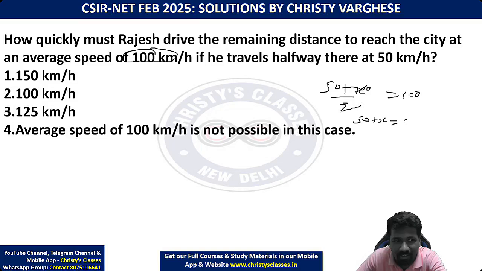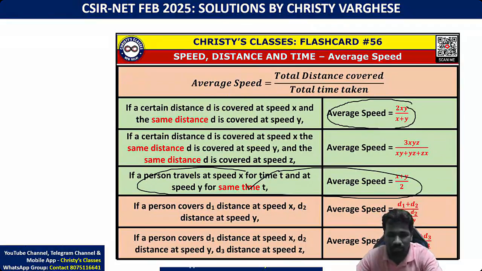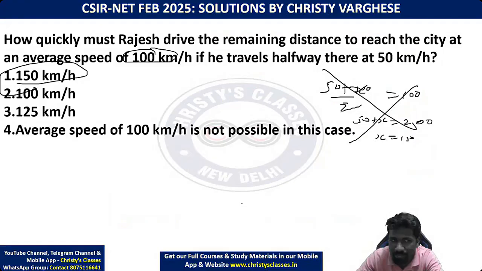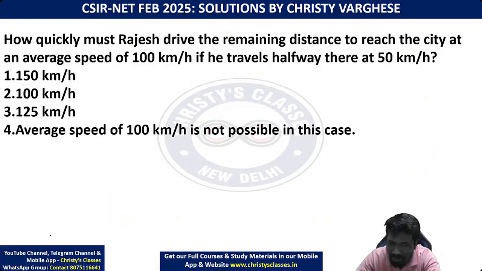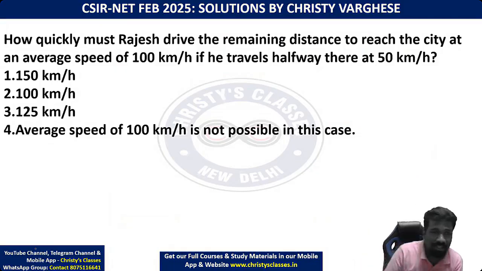50 plus x equal to 200. x is equal to 150. That is also in the options. But that is totally wrong, because that is applicable only if the time is same. Again, a detailed theory and discussion of average speed will come. This concept I have explained n number of times before the exam, and in the expected questions also I told you to go learn this and go. And many students even after the exam told me that exactly what you told, the same questions came, many of them.